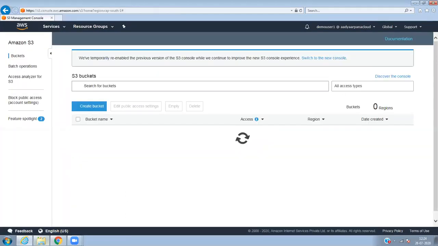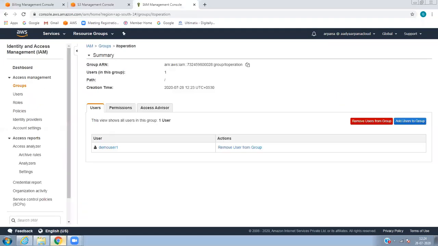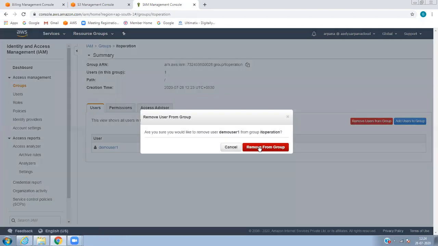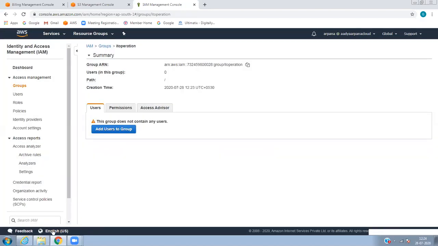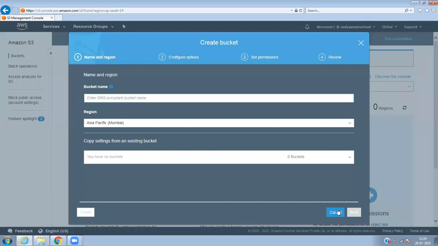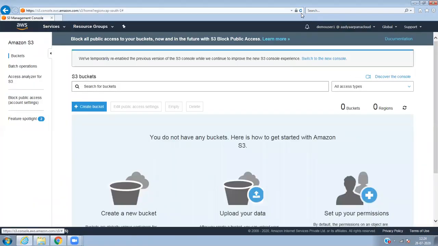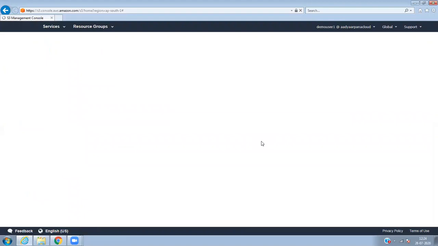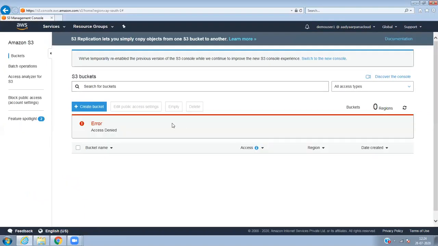Okay, so let's do one thing. We have added this demo user. Let's remove this user from the group. And now, if I create a bucket, for example, refresh it because it needs a refresh once. So user doesn't have any access.